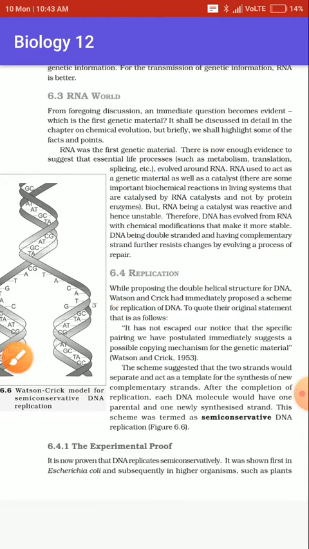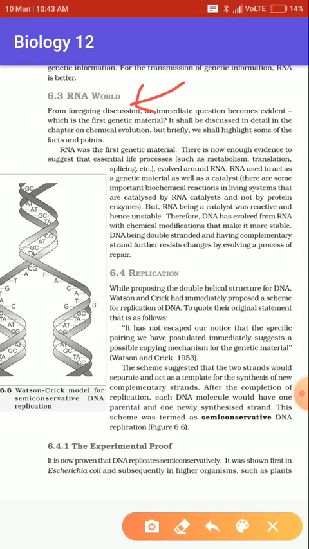In today's topic, we will understand some basic concepts related to DNA. We need to understand that RNA was the first genetic material which was discovered, and slowly, when evolution came into effect... About this topic, we will discuss in the next chapter.